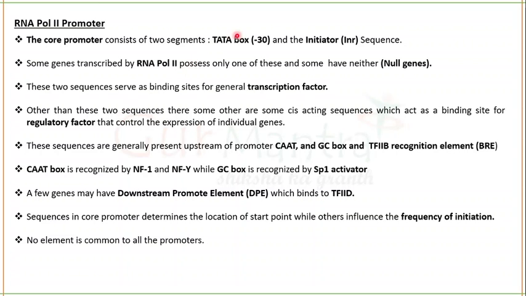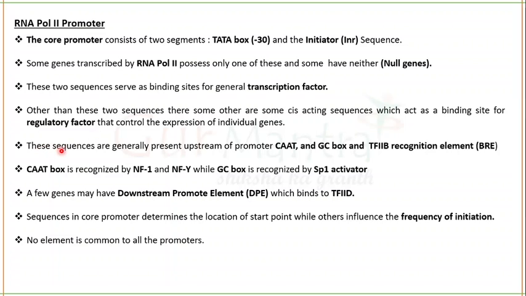So other than these two sequences present in the core promoter, Tata box and initiator sequence, there are some other cis-acting sequences which will act as a binding site for the regulatory factors. These regulatory factors will control the expression of individual genes. So Tata box and initiator sequences are the binding site for general transcription factors, while other cis-acting sequences are the binding site for regulatory factors.